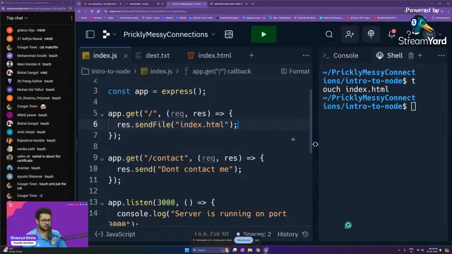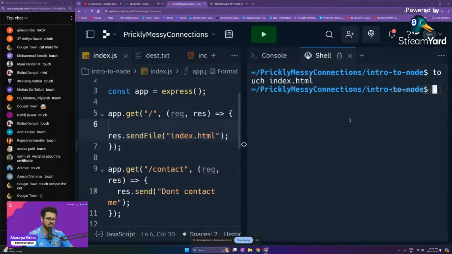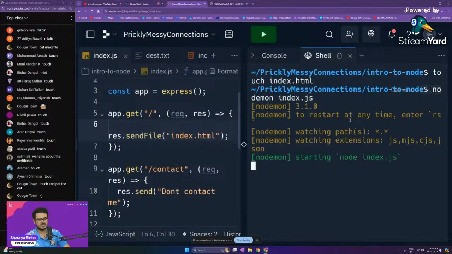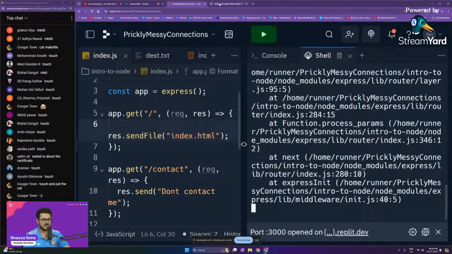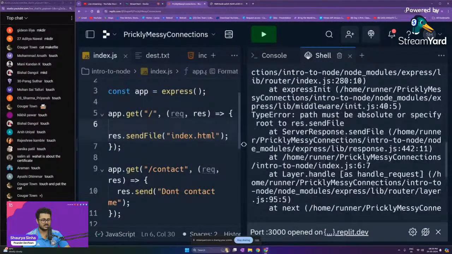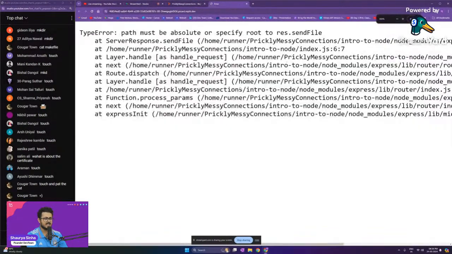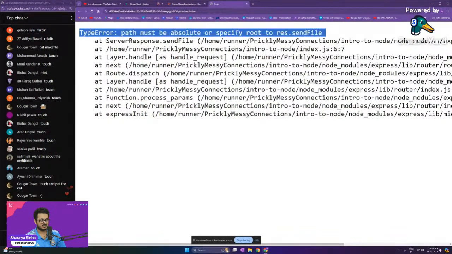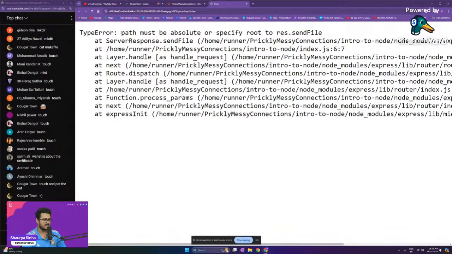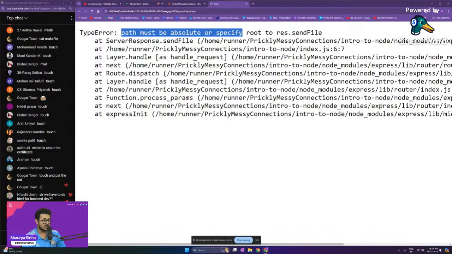But when I rerun it with nodemon index.js, you will see that this is not going to work for us. If we go back to our website and refresh the page, we're getting an error. Let's read what the error is, guys. TypeError: path must be absolute or specify root to res.sendFile.